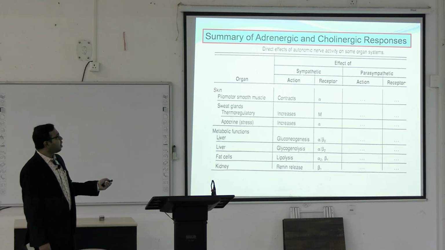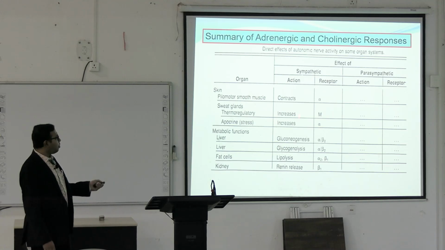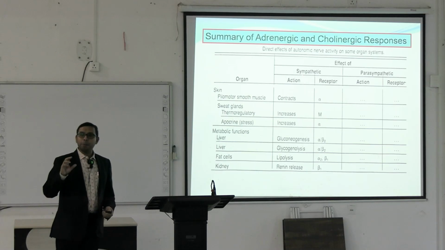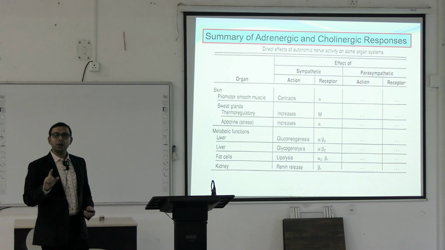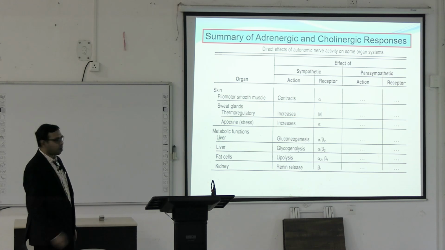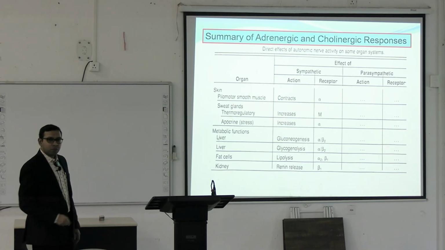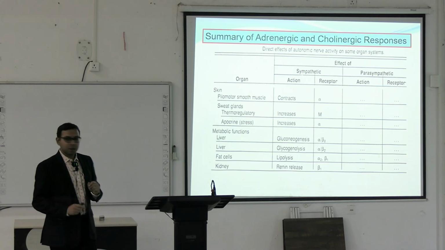Similarly, in the skin, mainly the sympathetic innervation is present, so ultimately it causes contraction. In the sweat gland, there will be increased secretion. But the neurotransmitter here is acetylcholine, which is why the receptor is muscarinic. So this is the exception. Here the fibers are postganglionic sympathetic, but the neurotransmitter is not norepinephrine; it is acetylcholine. There is no parasympathetic innervation in the sweat gland, but the receptor on which it acts to increase the secretion of the sweat gland is the muscarinic receptor, because here the neurotransmitter is acetylcholine.